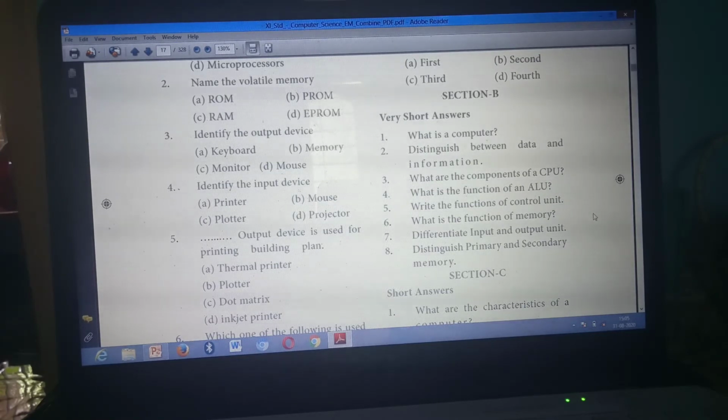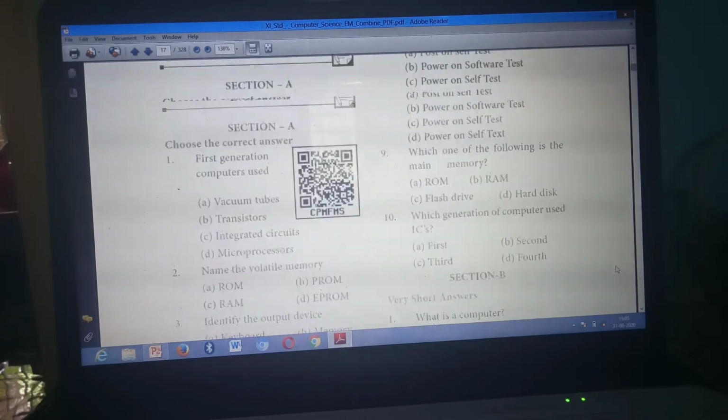Then differentiate input and output unit, 4, 5. 2 pages. Distinguish primary memory and secondary memory, page number 4, 5. Okay. Now we are going to mark the question answer.